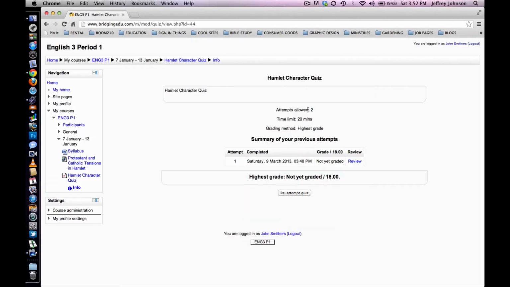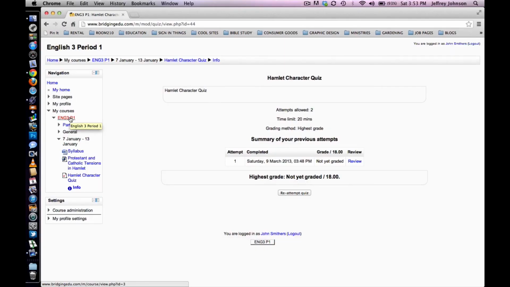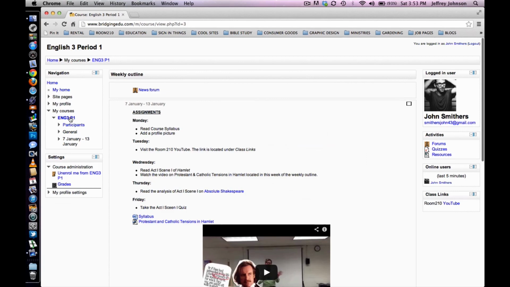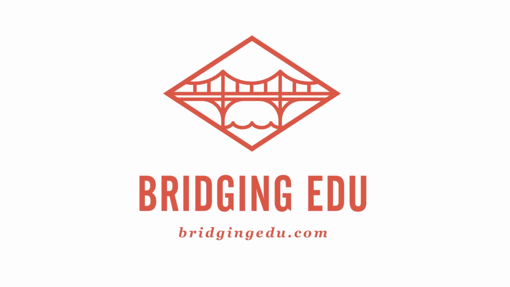You've got 2 attempts. We know this because it says it at the top of this page. So we're not going to reattempt the quiz. I want to navigate back to the course screen. So to navigate back to the course page, select the course's short name in the navigation panel. It's right here on the left-hand side. Select it, and you will be directed to your weekly outline, and this is where we started. So congratulations, you just completed your first quiz in Moodle.